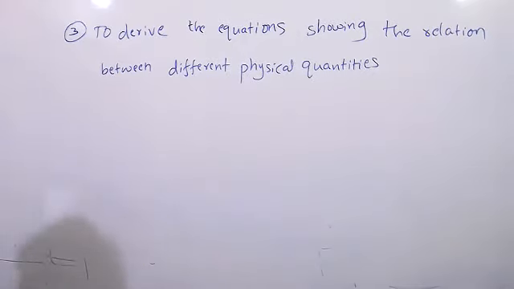What is the third use of dimensional analysis? The equation showing the relation between different physical quantities. So we can derive the relations. S is equal to ut plus half at square, that is an equation. V is equal to u plus at, that is also a relation. So that type of relations we can derive. So see the question.